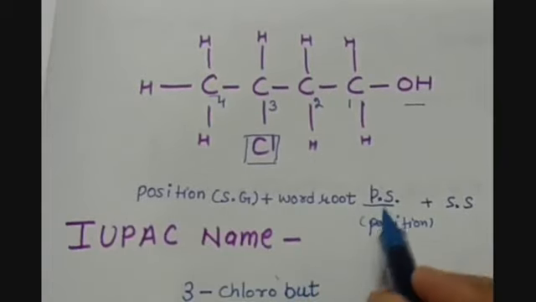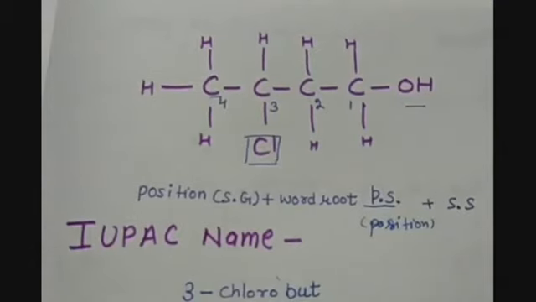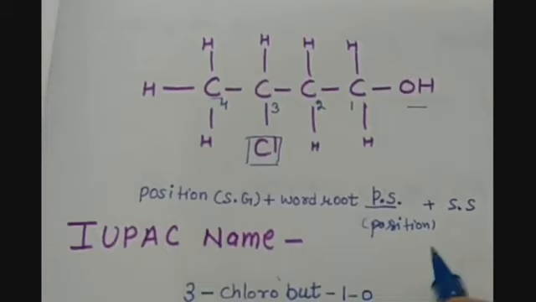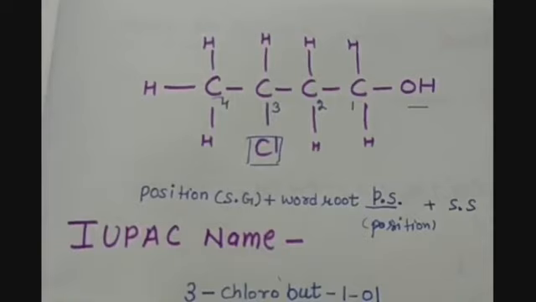Then we have to mention the type of bond. If it is not there, then the position of the functional group we have to mention, that is at the first carbon, and then we have to write the functional group's suffix. Alcohol group is here, so we have to write ol for it. So 3-chloro-but-1-ol is the IUPAC name for this compound.